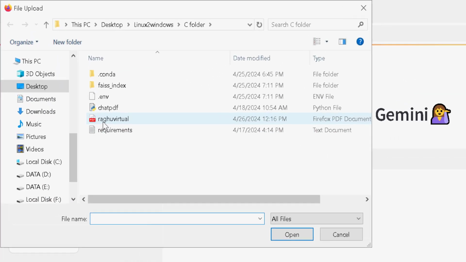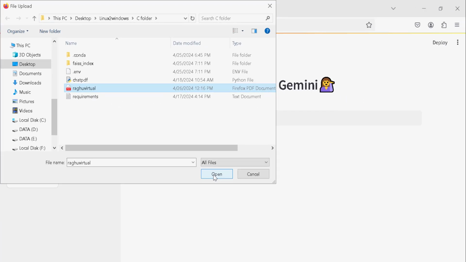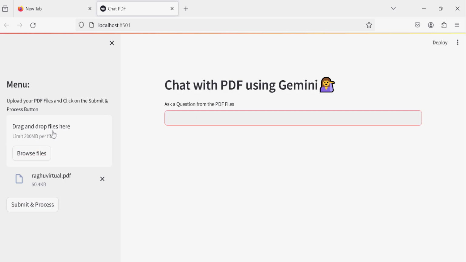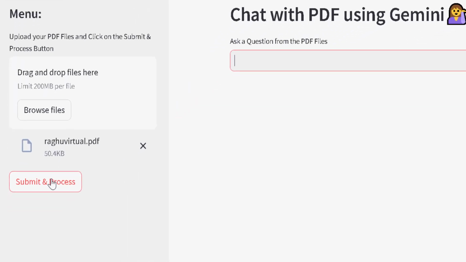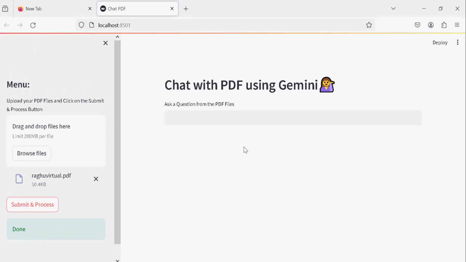This is a PDF file of a person named Raghuveer, who has some experience, and I will be asking queries here based on whatever is written in that file. Now first I have uploaded this file and now I will submit it, and you can see that this file is getting processed and it is done.